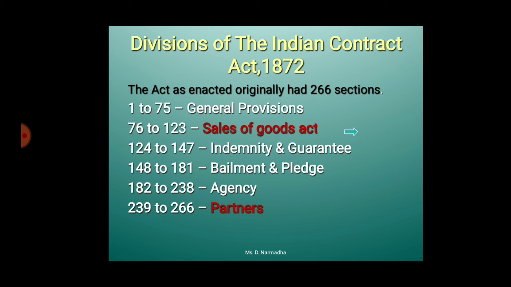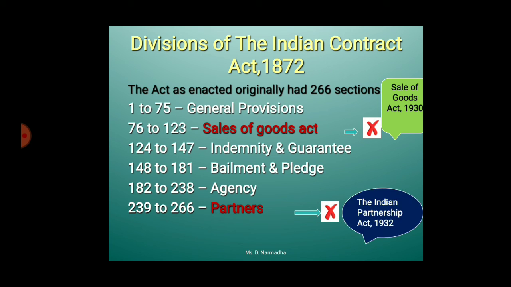But in 1930 they removed the part of sections 76 to 123 from this act and made a separate legislation called the Sale of Goods Act. Similarly, in 1932 they removed the last part, sections 239 to 266, and a separate legislation was formed called the Indian Partnership Act.